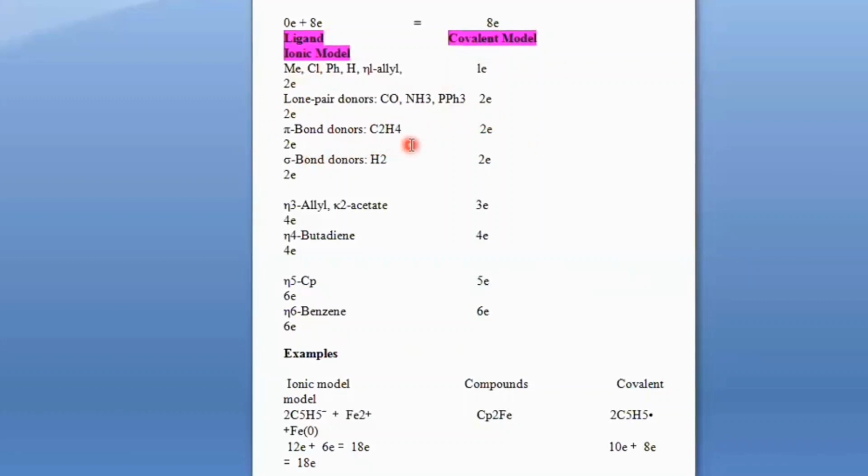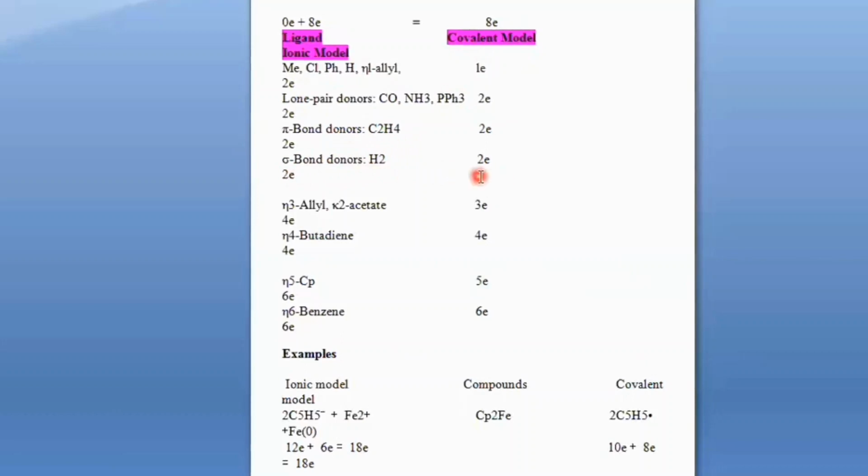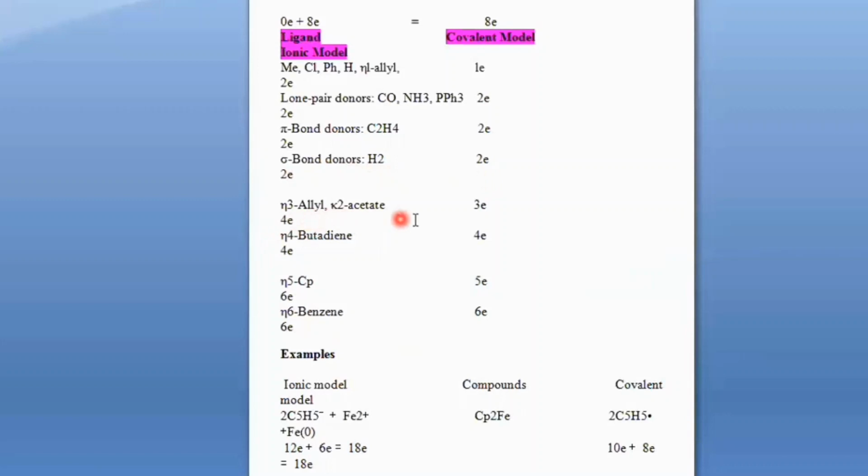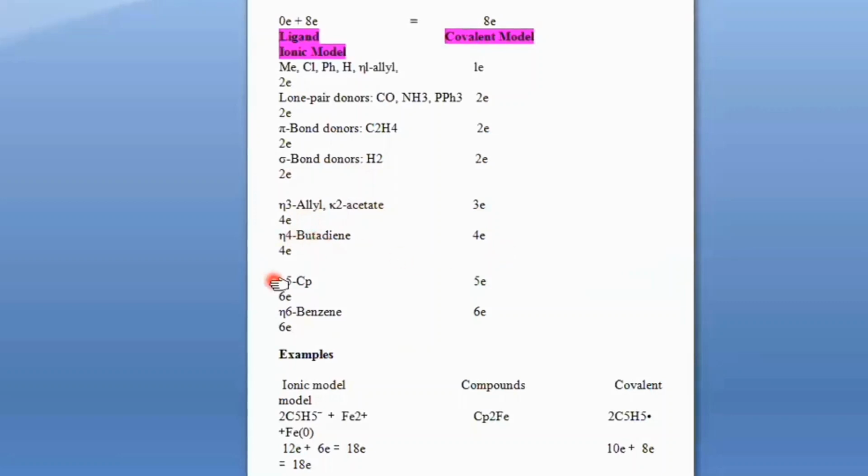They also contribute 2 electrons in both models. Sigma bond donors like H2 also give 2 electrons in both ionic and covalent models. Now eta-3 allyl ligands give 3 electrons in the covalent model but 4 electrons in the ionic model. Eta-4 gives 4 electrons in both ionic and covalent.